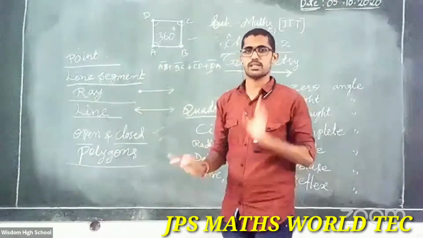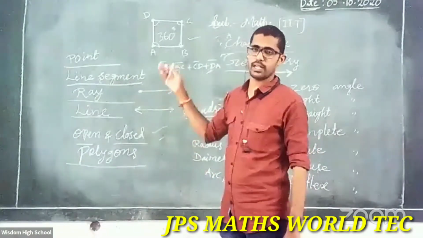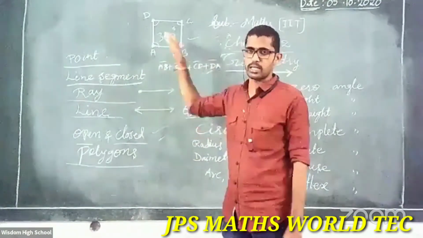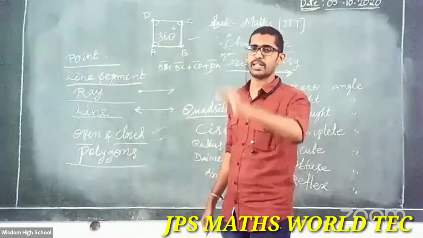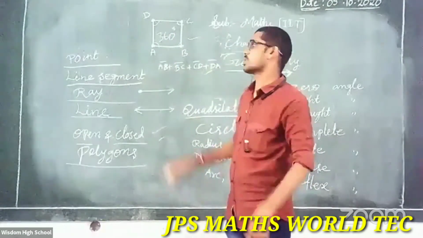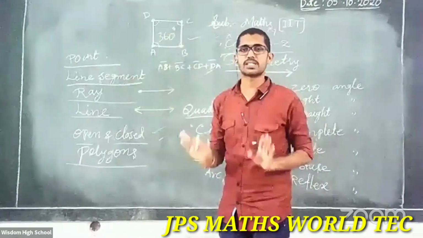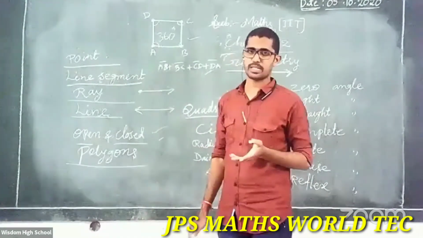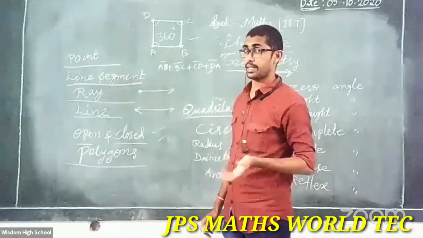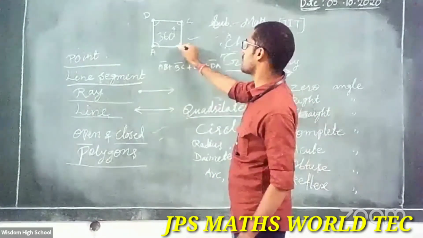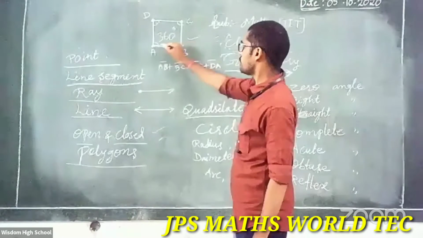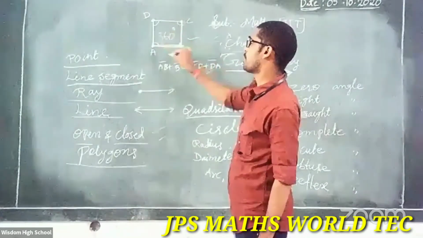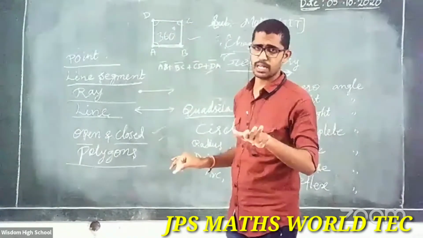Clear? The sum of the four angles of a quadrilateral is 360 degrees. Same way, how to find the third angle? How to find the fourth angle? Depend on this: angle A plus angle B plus angle C plus angle D is equal to 360 degrees. The quadrilateral is clear, and the types of quadrilateral you will learn in higher classes. But once observe here, simple: a closed figure formed by four line segments is called a quadrilateral, you know.